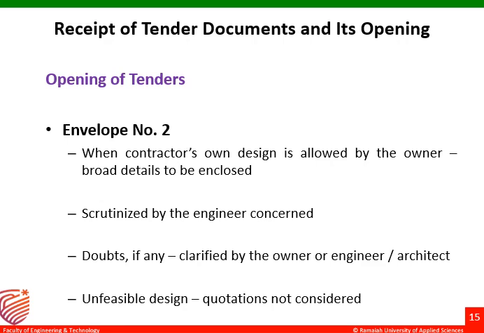If the contractor submits a design and the owner or the principal feels it is an unfeasible design, then those quotations might not be considered. Sometimes there might be an uneconomic design of sections or of particular structural components. In such cases it becomes an unfeasible design, so such quotations cannot be considered.